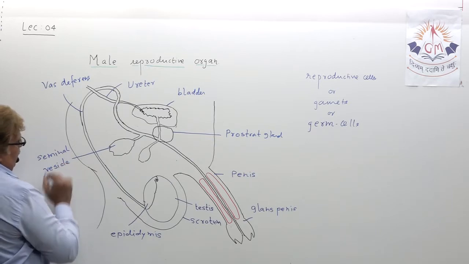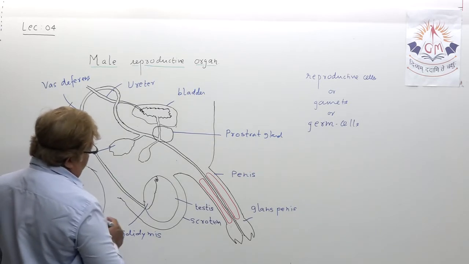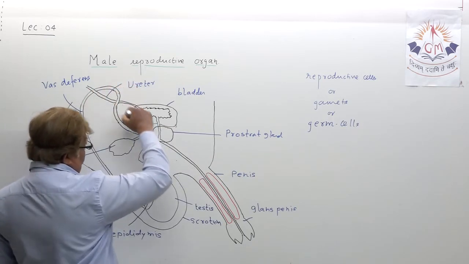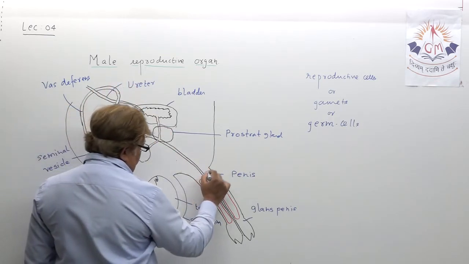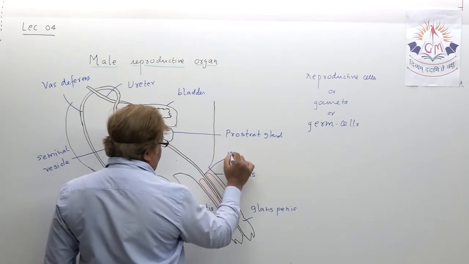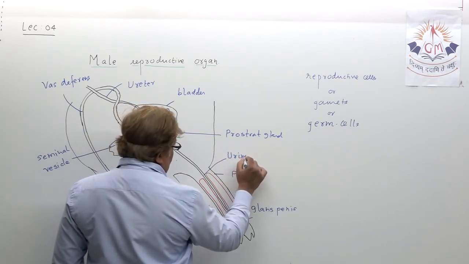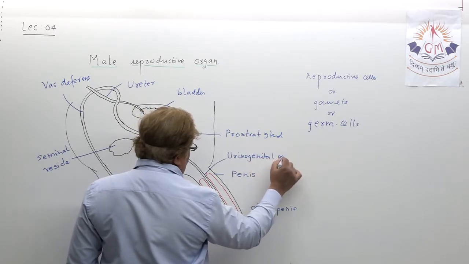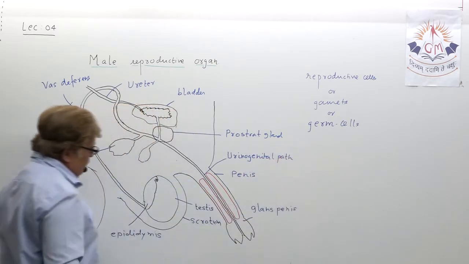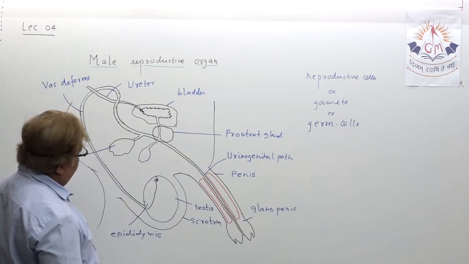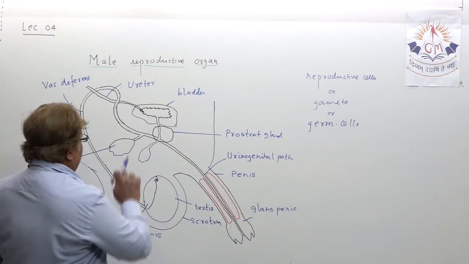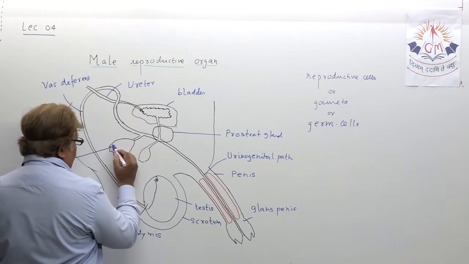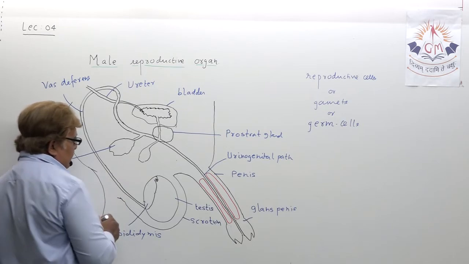Okay, seminal vesicle. This one, this vas deferens path, is known as the urinogenital path. Okay, urinogenital path. You understood this, right? So this is a complete diagram of the male reproductive organ, right?